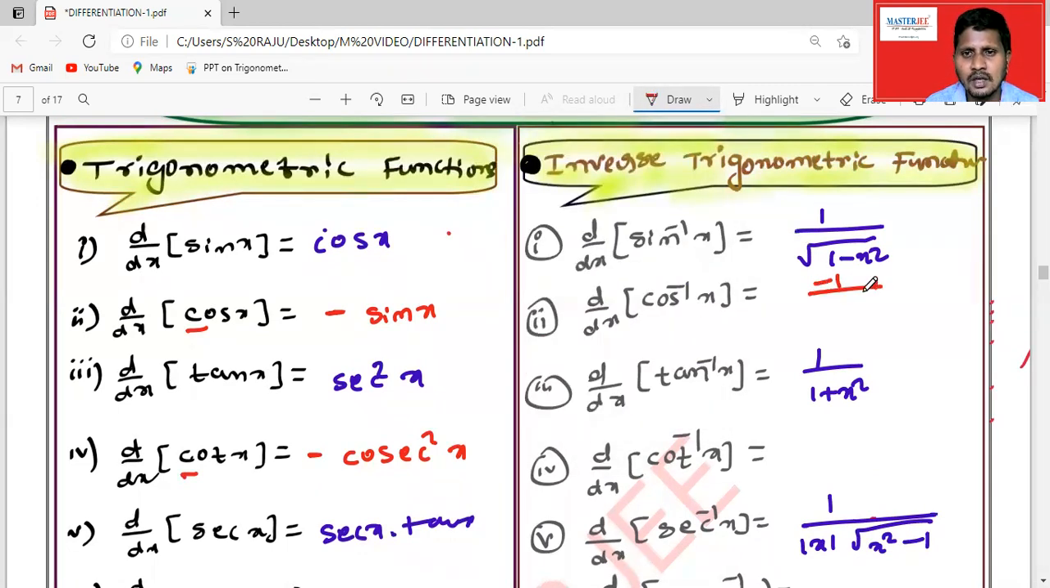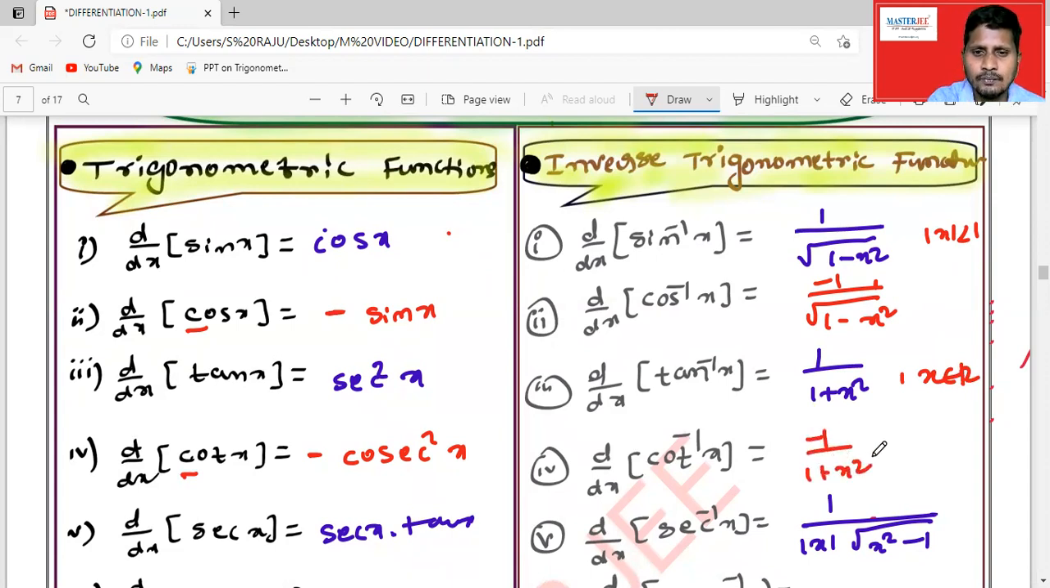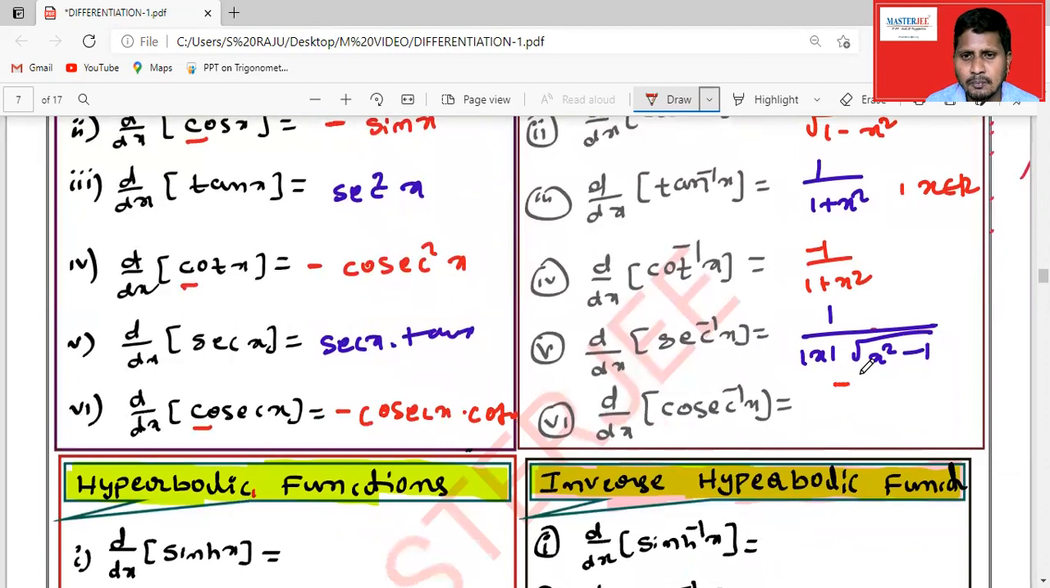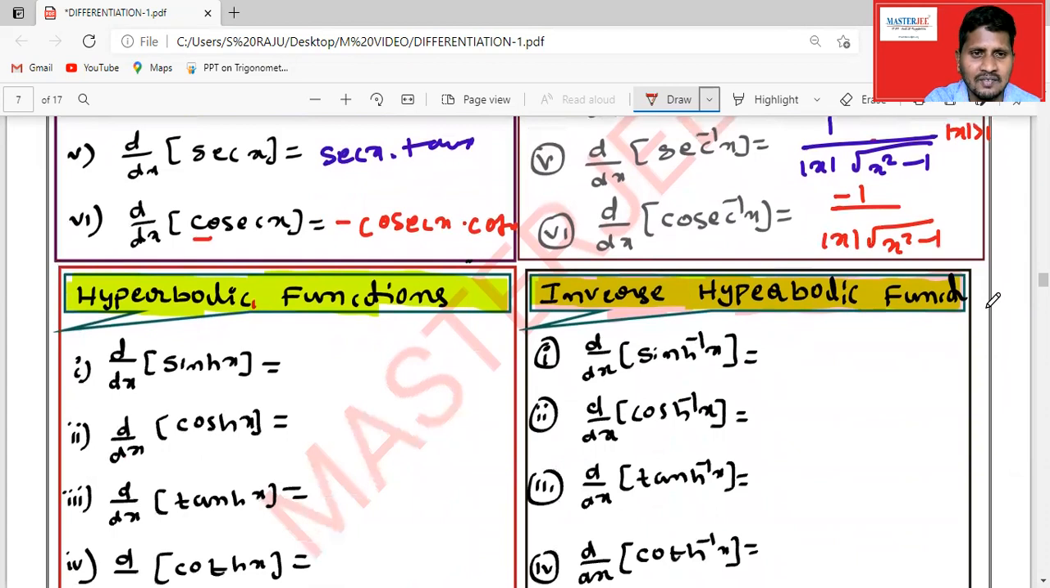Simply here, minus 1 by root over 1 minus x square. Here remember that mod x is less than 1. The domain is x belongs to R in tan inverse x. Here this is minus 1 by 1 plus x square, and whatever the secant inverse is there, minus 1 by modulus x root over x square minus 1. Here the domain is mod x greater than 1, otherwise we are getting an undefined value.